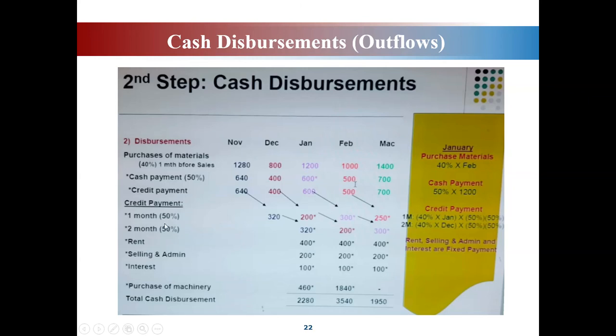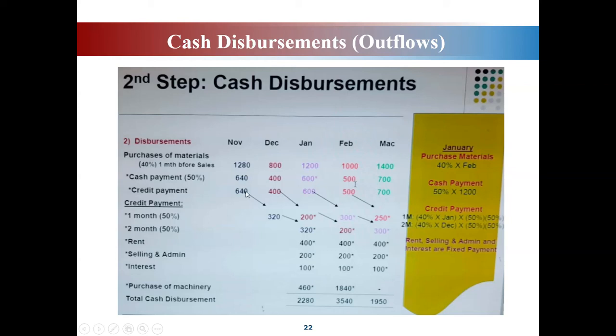Okay, you tengok pula row for 2 months credit payment ni. Second month ni actually comes from credit payment for November. Okay, November. Boleh?